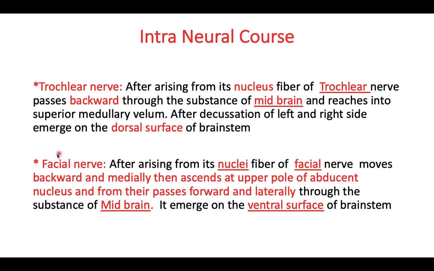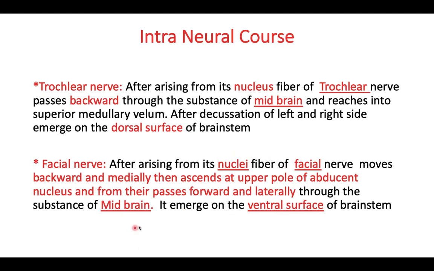For the facial nerve, because of a phenomenon known as neurobiotaxis, the course is different from the other nerves. First, after arising from its nucleus, the fiber of the facial nerve moves backward and medially, then ascends at the upper pole of the abducent nucleus. From there, it passes forward and laterally through the substance of the pons and emerges on the ventral surface of the brainstem.